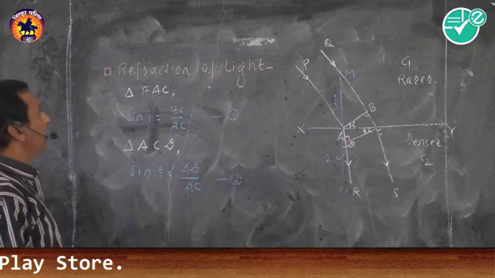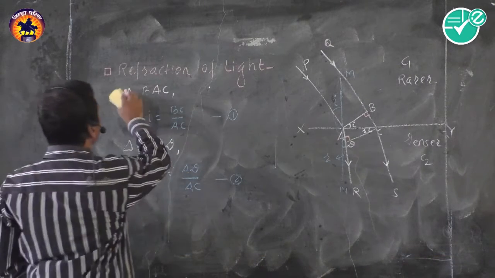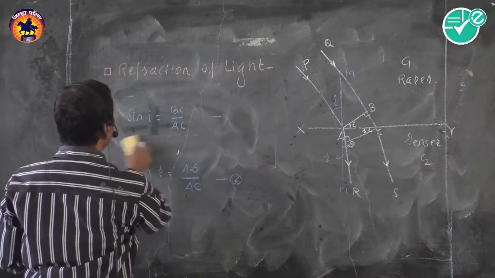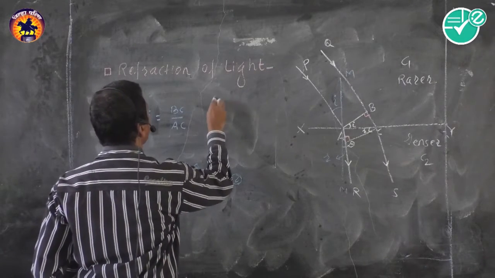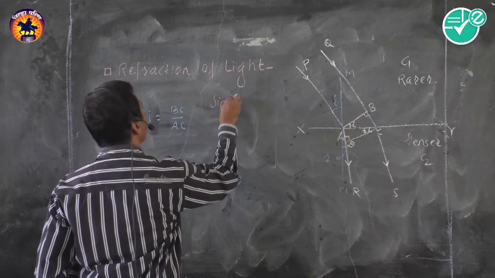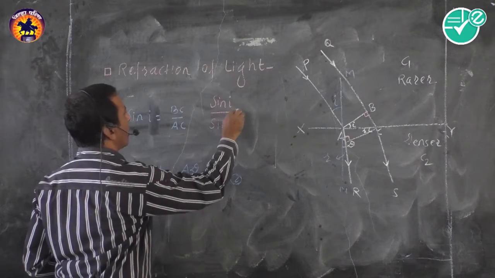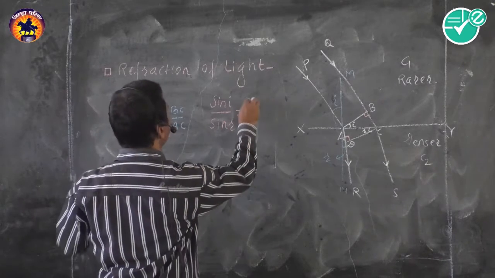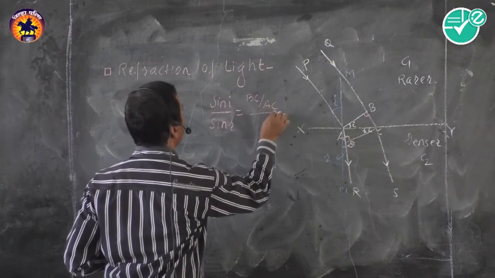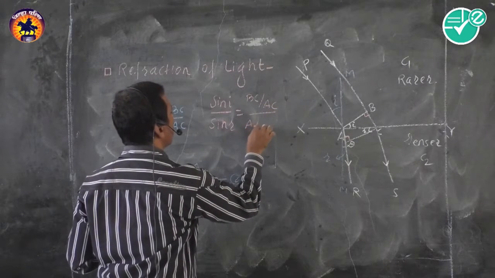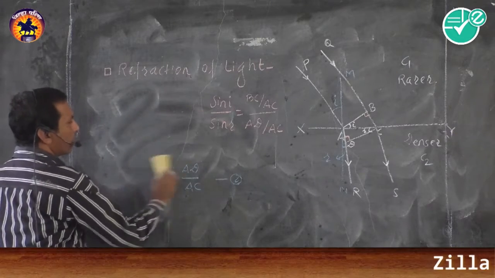Now we are going to divide equation 1 by equation 2. Then what do we get? If we divide equation 1 by equation 2, we get sin i upon sin r is equal to BC upon AC divided by AD upon AC. Getting it or not?